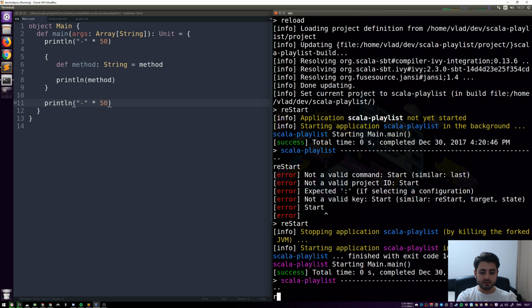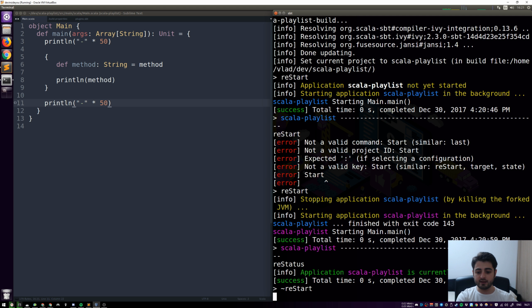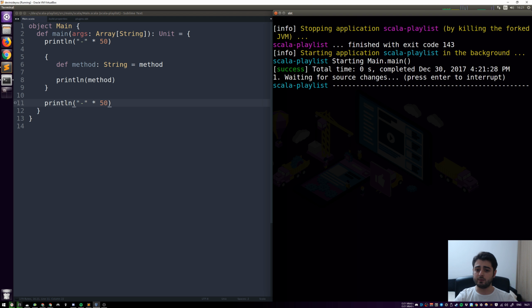Okay, and we can also always see the status, right? So it says it's currently running. As you can see, based on my CPU, it's always running, right? And we can also do tilde restart, and we're going to have a similar behavior as we had before with rerun. Now I don't like the fact that it uses so many colors, because what it's designed for is to have multiple applications running at the same time and talking to each other. It was designed for a project called Spray, which is an HTTP client and server API. So it was probably used for tests and for very fast development.